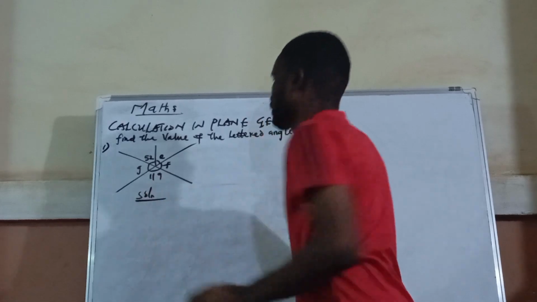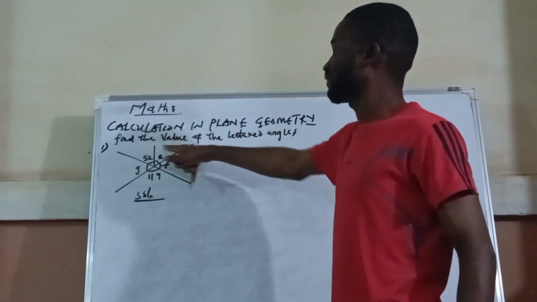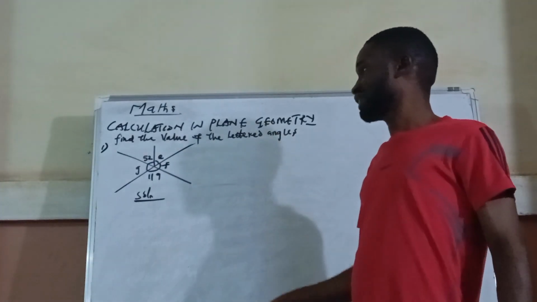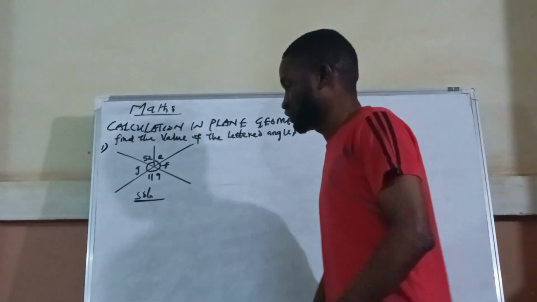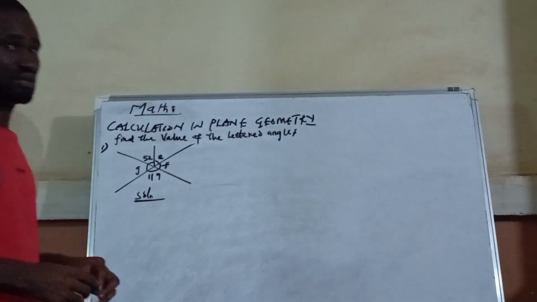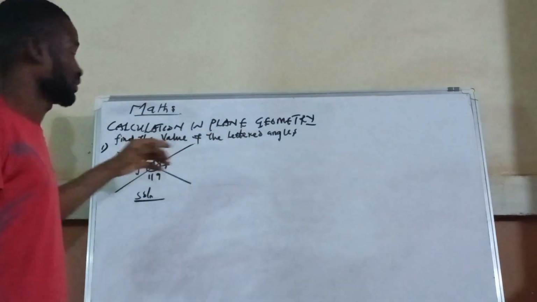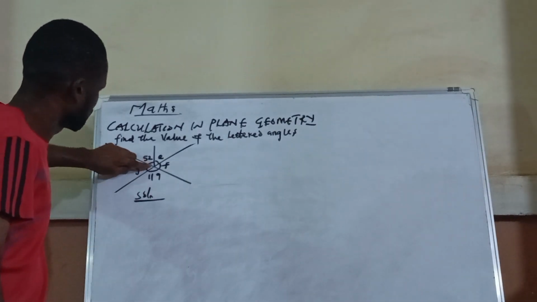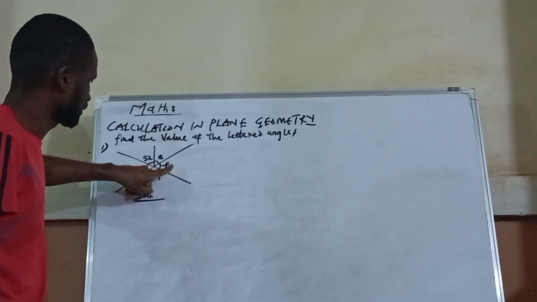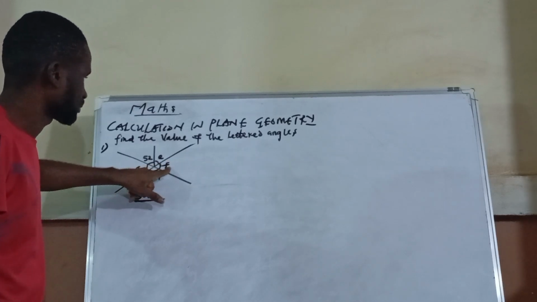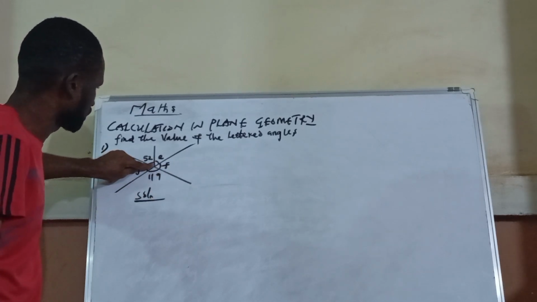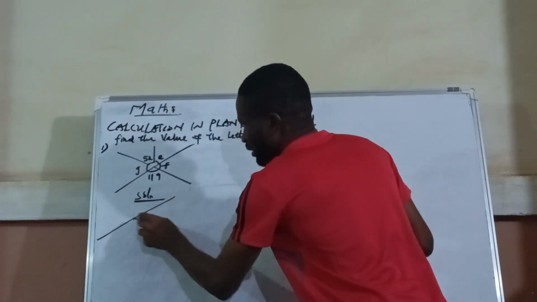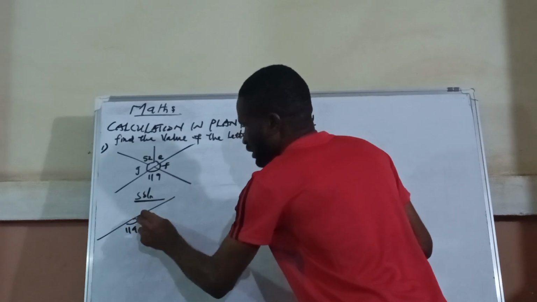Now, they say we should find the value of the related angles. When you look at this question, it's very simple. If I want to find F, I can quickly remove this part. If I remove it, I will have something like this. Here is 119, and here is F.